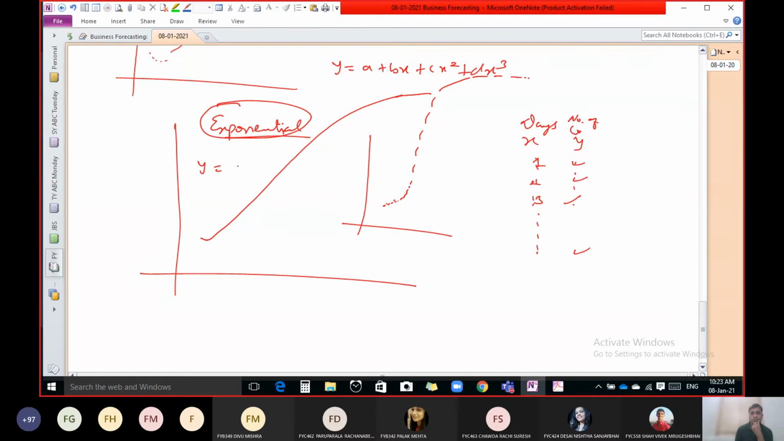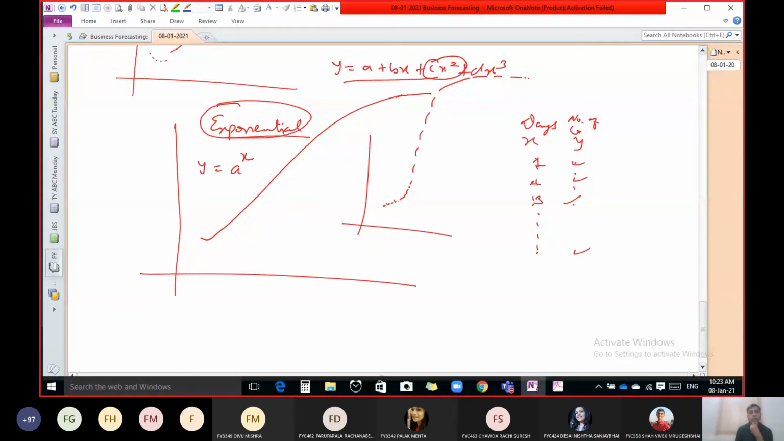Y equal to x square. If it is only x square, then it is quadratic, so x square is not the correct answer. Which one is the form of exponential? A raised to x. You are absolutely right. A raised to x. Perfect.